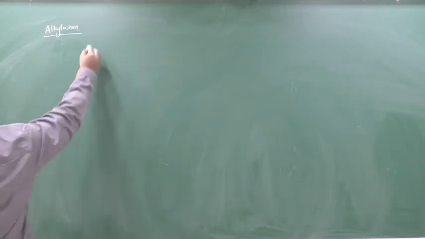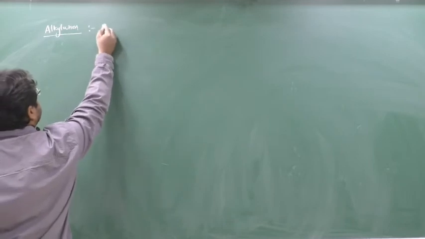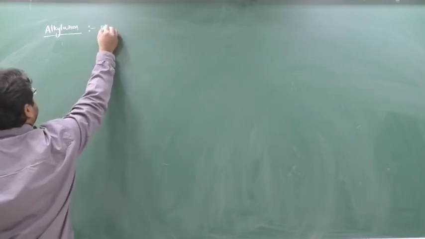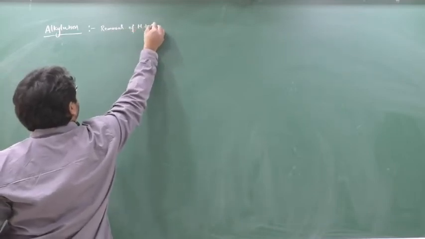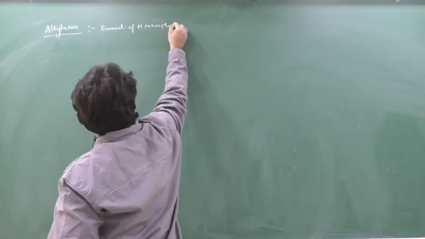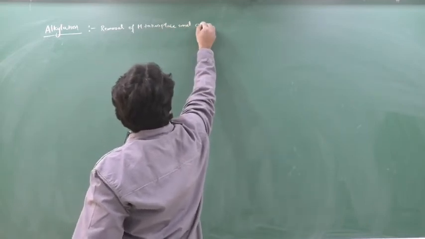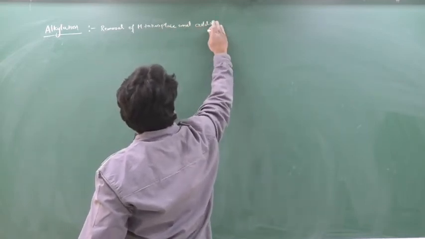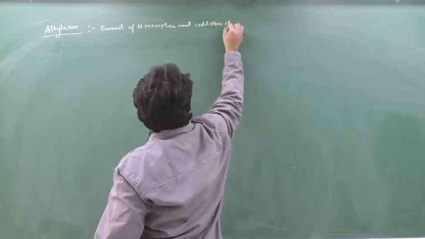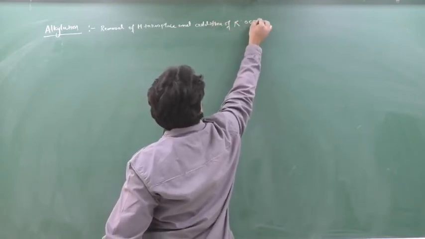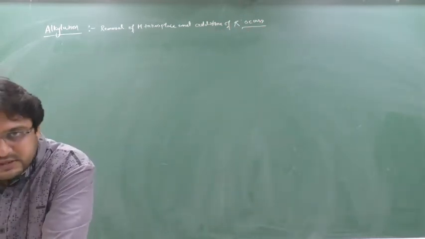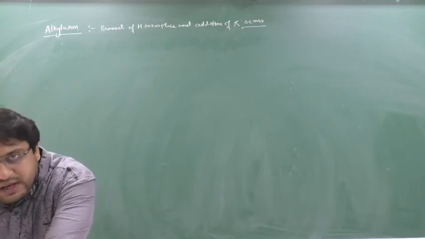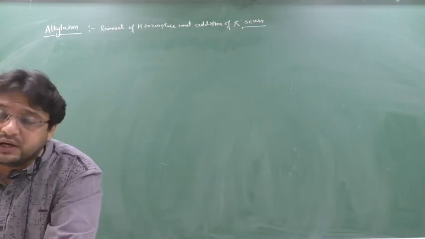Alkylation, we are on the chemical reactions. First there is alkylation. See, in alkylation what are you doing? Just for knowledge I am telling you, removal of H takes place and addition of R occurs. Here we are removing the hydrogen from the amine and we are adding R, that is, the alkyl chain.